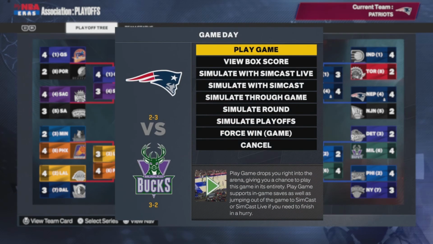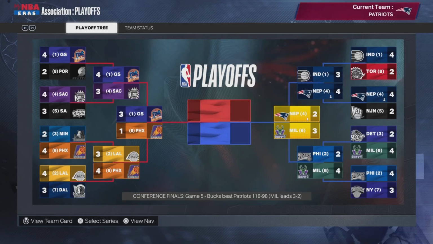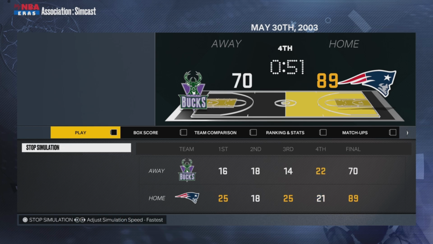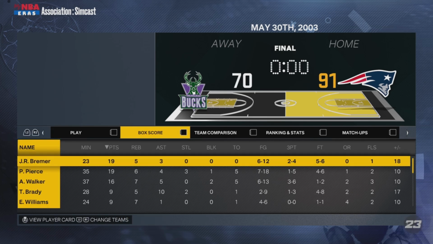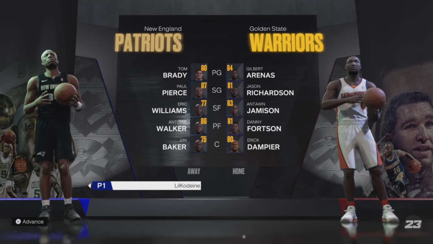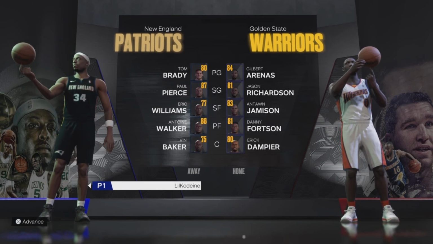We're currently down 3-2 against the Milwaukee Bucks. Conference Finals. Are we going to win? I don't know. It's a tied series. Okay, we got a game 7. And with a minute to go, the Patriots are up 20, which means they will be moving on to the NBA Finals. Tom Brady versus the Warriors. Gilbert Arenas and Tom Brady about to have a point guard battle.